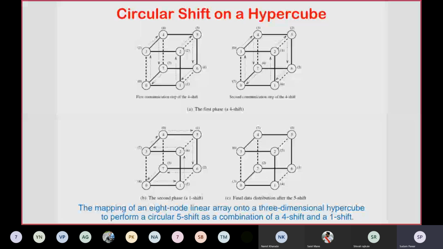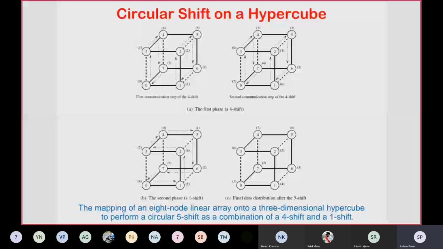At the end of the first communication step of the 4 shift, in the right hand side of diagram A, you will get the data associated with each node. 0 will have the data 7, 3 will have 0, 4 will have 3, and 7 will have 4, the data received in the previous step of the circular shift. Similarly, 1 has received data 6, 2 has received 1, 5 has received 2, and 6 has received data 5.